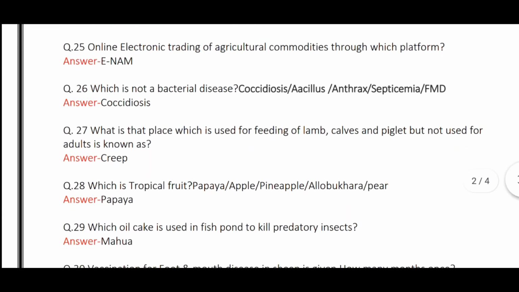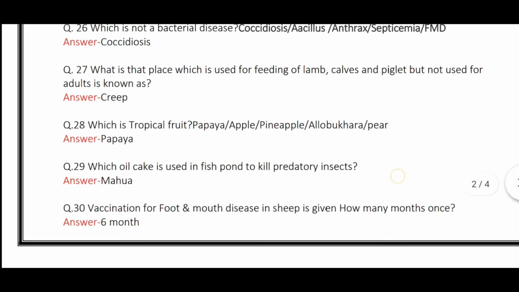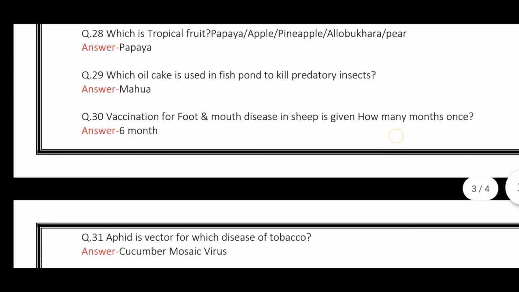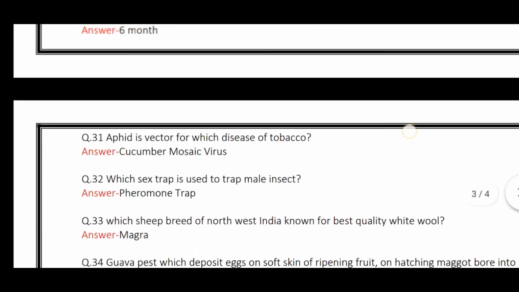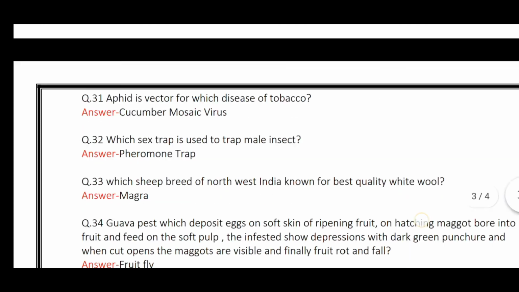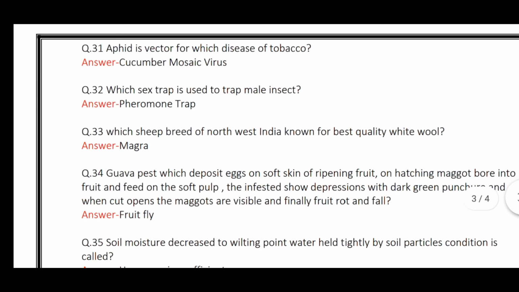What is the place which is used for feeding of lambs, calves, and piglets but not used for the adults? It is creep. Tropical fruit papaya. Oil cake that is used in fish pond to kill predatory insects: mahua. Vaccination for foot and mouth disease in sheep is given once in how many months? 6 months. Aphid is a vector for which disease of tobacco? Cucumber mosaic virus.